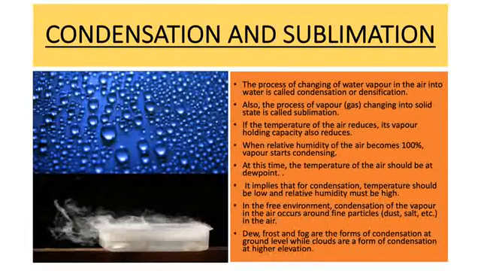Condensation of vapor in the open air occurs around the dust or salt particles in the air. Dew, frost and fog are the forms of condensation at ground level. Clouds are a form of condensation at higher altitude.